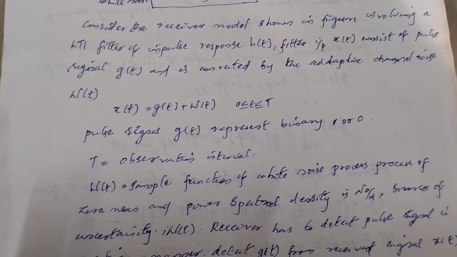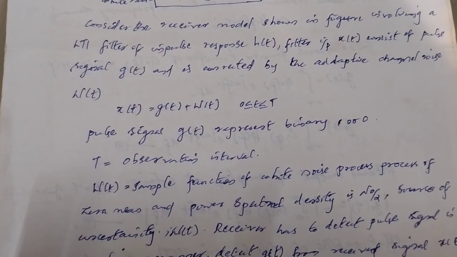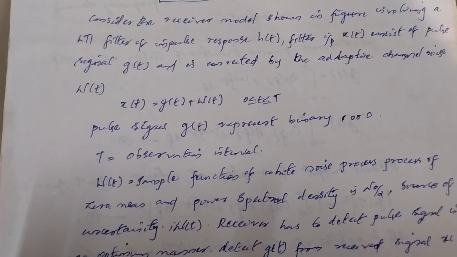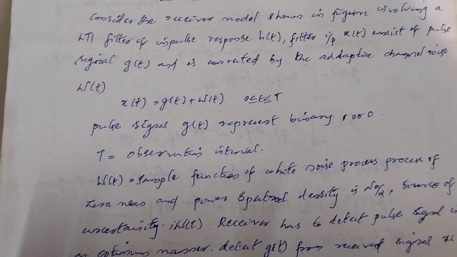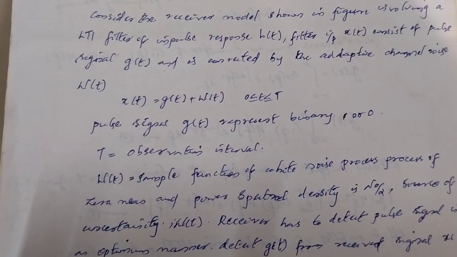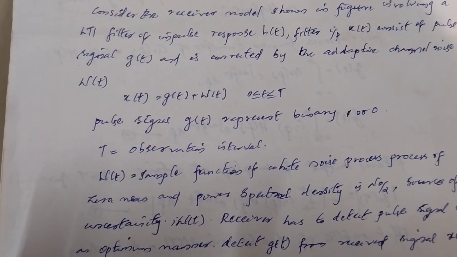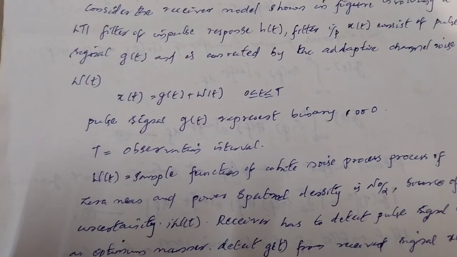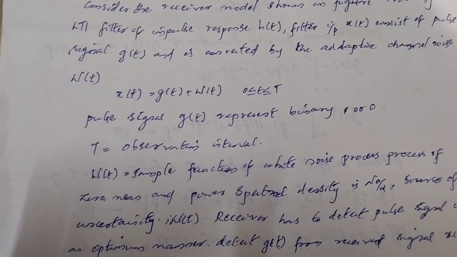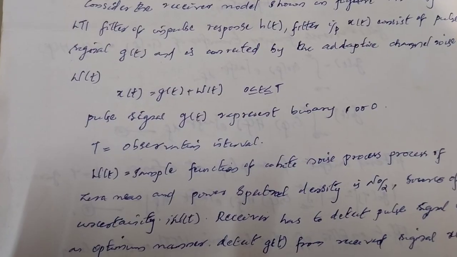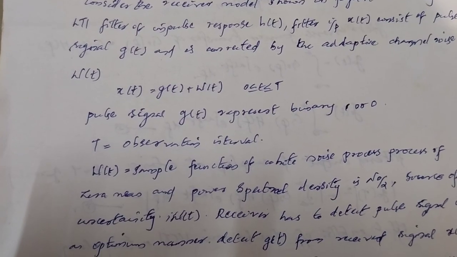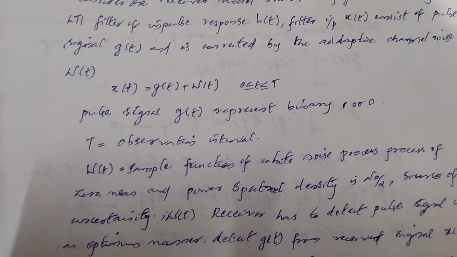Consider the receiver model shown in the figure involving an LTI filter of impulse response h(t). Filter input x(t) consists of pulse signal g(t) corrupted by additive channel noise w(t). x(t) is equal to g(t) plus w(t), 0 less than or equal to t less than or equal to T. Pulse signal g(t) represents the binary 1 or 0.